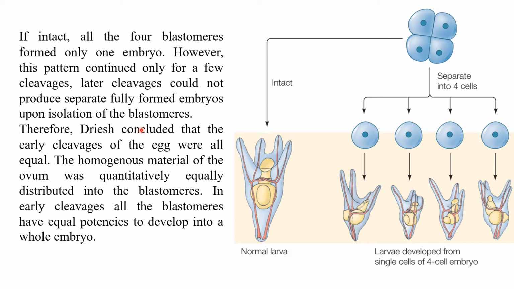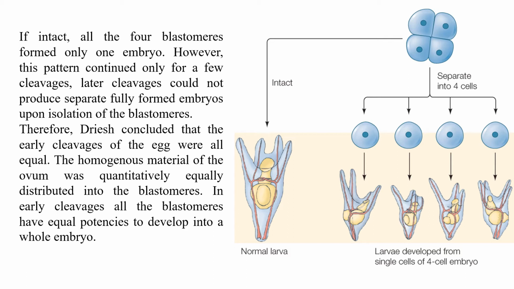So initially they were all equal. The homogeneous material of the ovum was quantitatively equally distributed into the blastomeres.